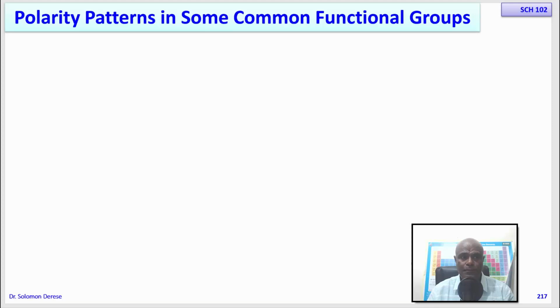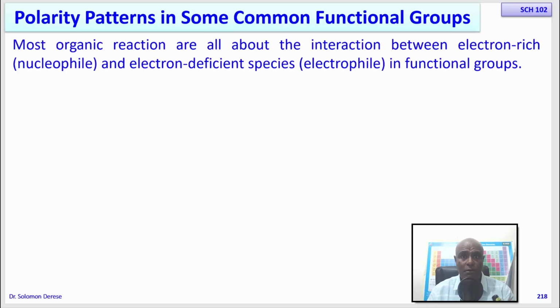Because at the end of the day, organic reactions are about the interaction between electron-rich centers, that means the partially negative centers, and electron deficient, meaning the partially positive centers in a functional group. So the most common organic reactions are about the reaction between nucleophiles and electrophiles.